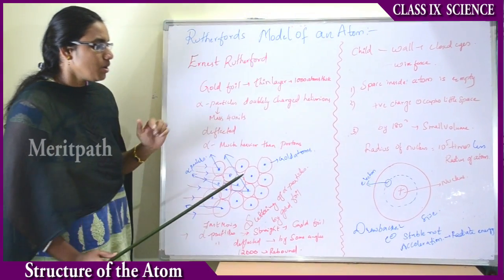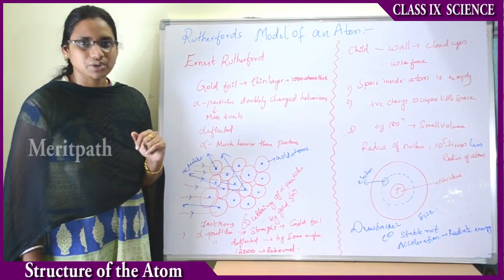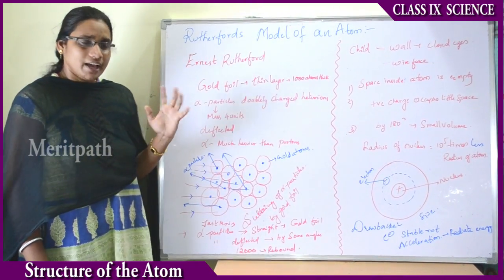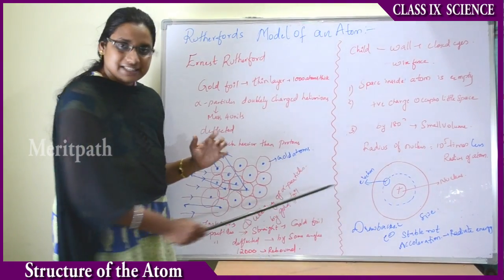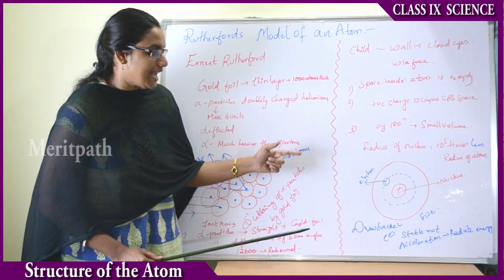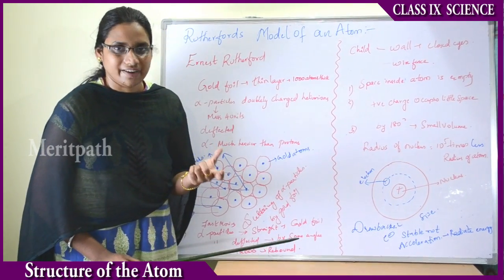Now, the drawbacks or failures of Rutherford's model are these. Suppose any electron is revolving in a circular manner, then it undergoes acceleration, right?